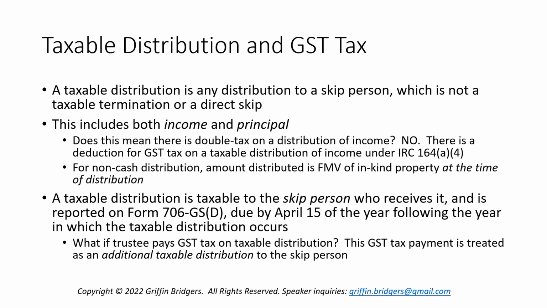The taxable distribution will be taxable to the skip person who receives it, not to the trust or the trustee like we saw with a taxable termination, but instead to the recipient in this case. It's reported on Form 706-GS(D), which is due by April 15th of the year following the year in which the taxable distribution occurs. So, what happens if, for example, the trustee wants to help out the skip person and pays the GST tax on the taxable distribution? Well, in that case, this GST tax payment by the trustee is treated as an additional taxable distribution to the skip person.